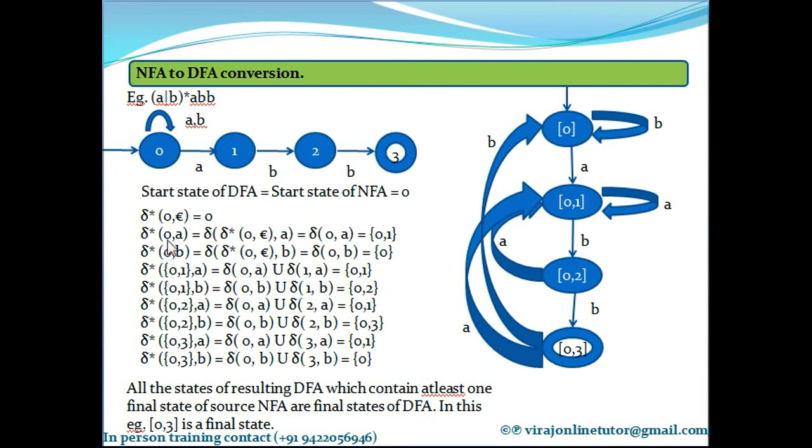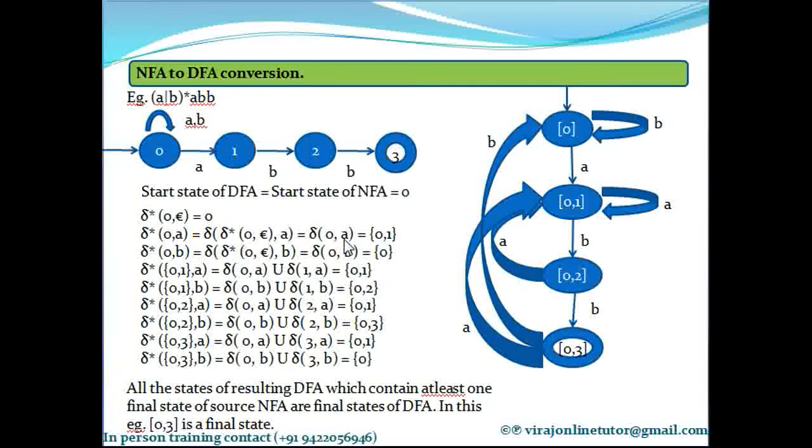Okay, let's start the computation. What is delta asterisk of 0 on A? It is delta of delta asterisk of 0 comma epsilon, comma A. And delta asterisk of 0 comma epsilon is 0, so just substitute 0 here. What is delta of 0 on A? You have to go to the diagram.